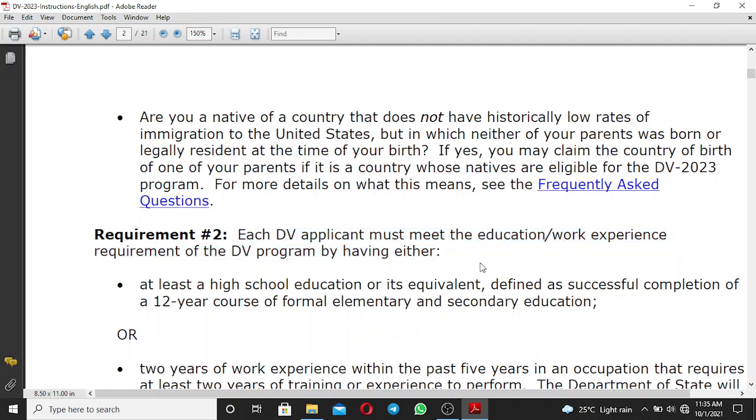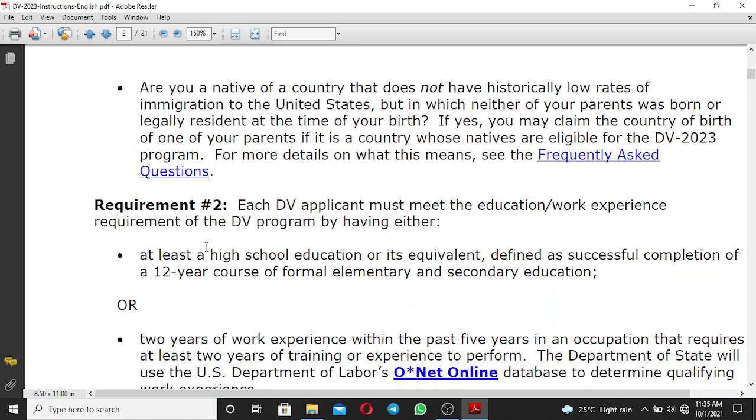The second requirement says that each DV applicant must meet the education or work experience requirement for the DV program by having either, number one, a high school education or its equivalent, defined as successful completion of a 12-year course of formal elementary and secondary education. So if you have graduated from high school, you are eligible to participate in the DV program.